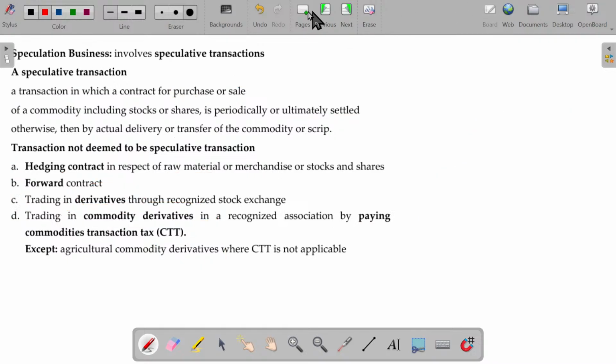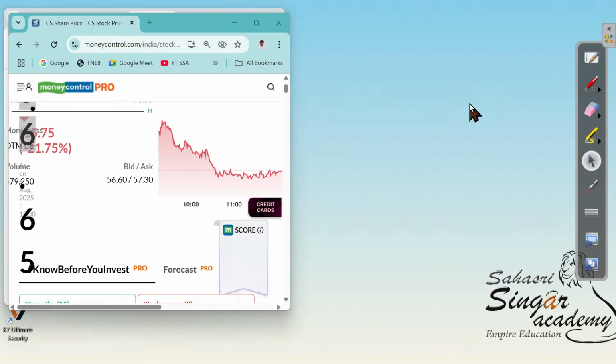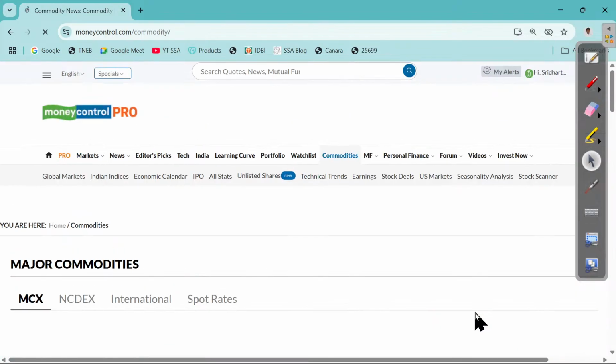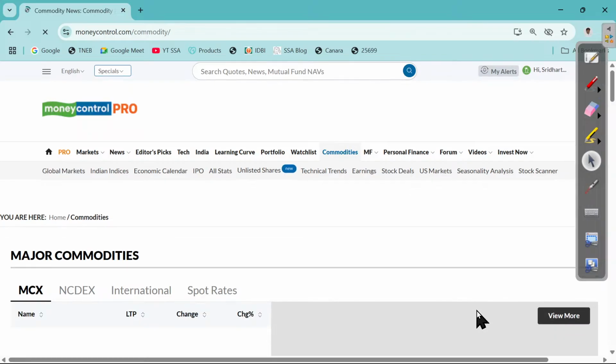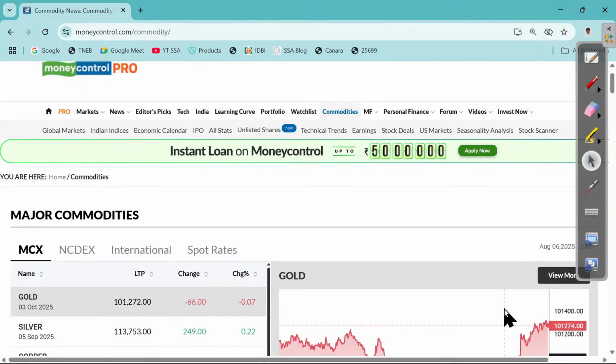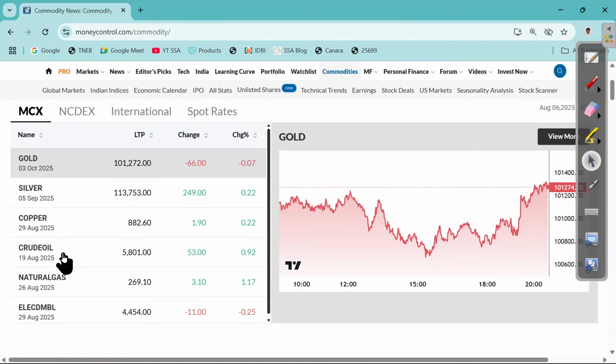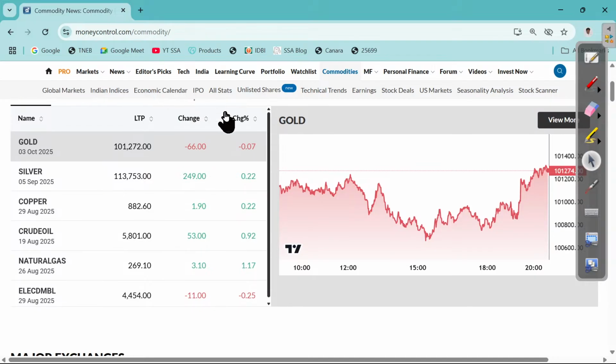Okay. So in case you want to get involved in commodity derivatives, of course we have commodity derivatives also. Okay, commodities. You can buy gold, silver, pulses, oil and all. See here, gold is this much, 1,01,272 per 10 grams, and crude oil, copper, silver, you can purchase all. This is the spot rate, spot rates.